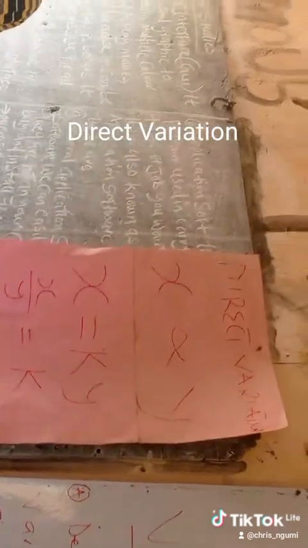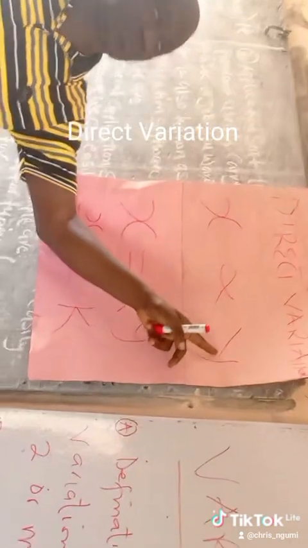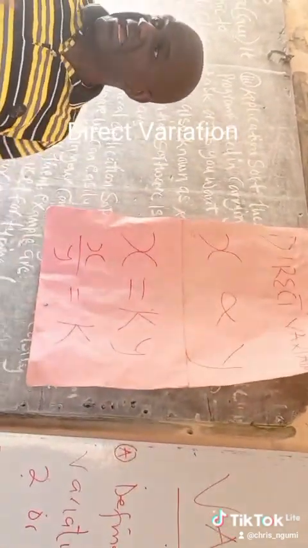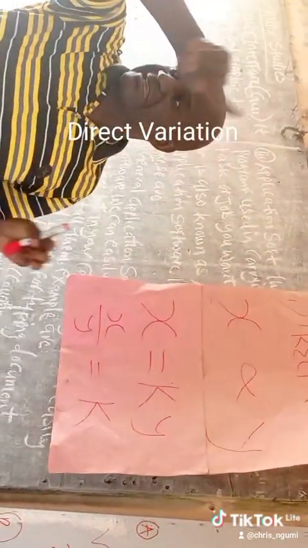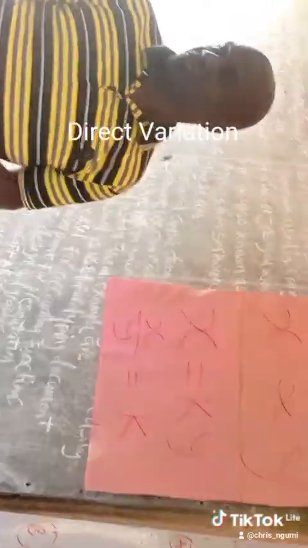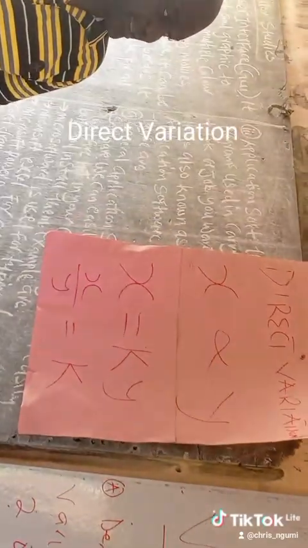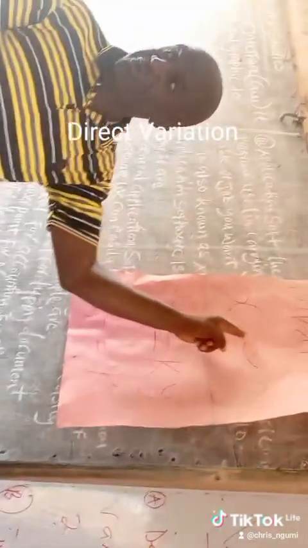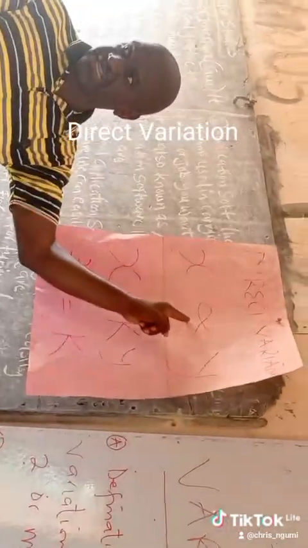If ginger is decreasing, fertilizer will also be decreasing. So either ginger and fertilizer are increasing, or ginger and fertilizer are decreasing. That is an example of a direct variation. And we always remove this proportionality sign, then we introduce our equal